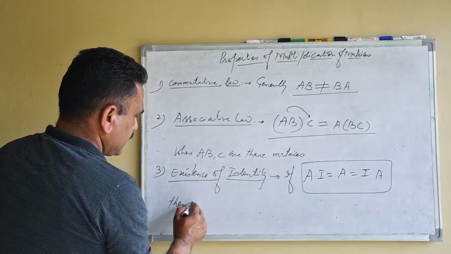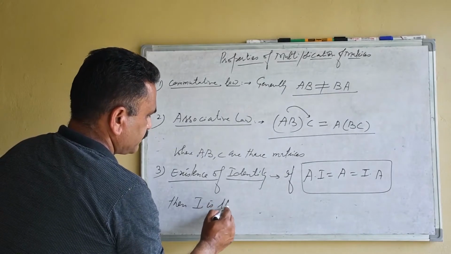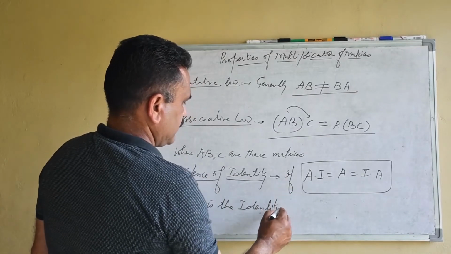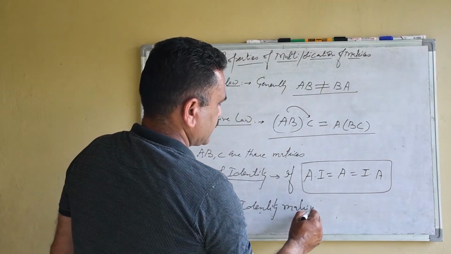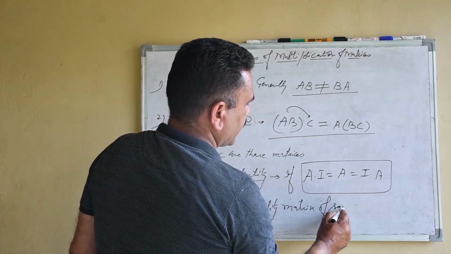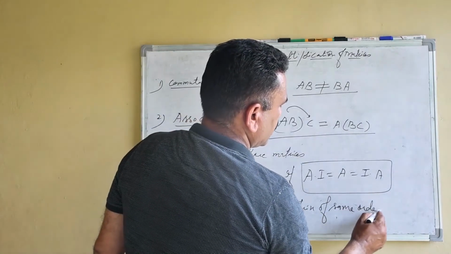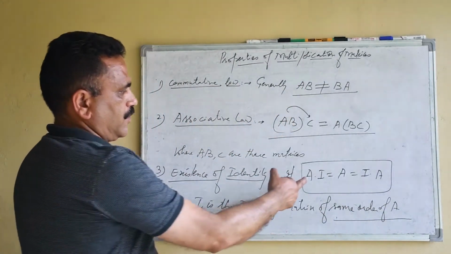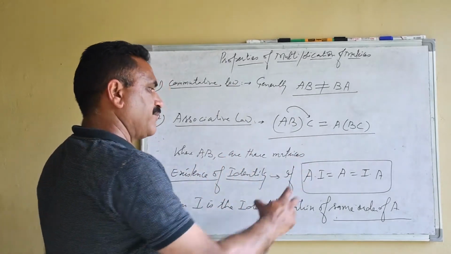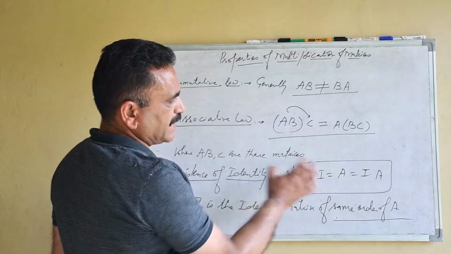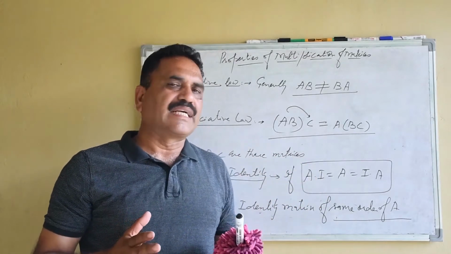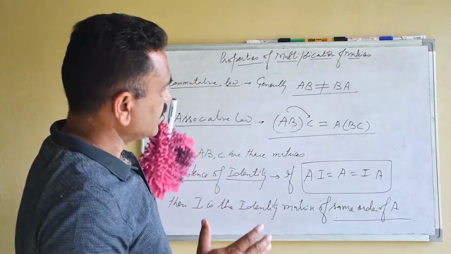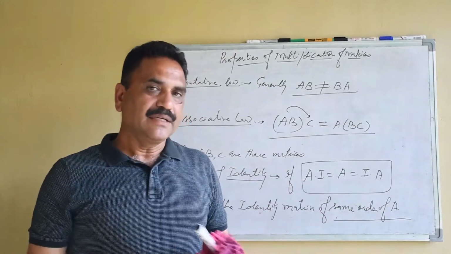Then I is the identity matrix of the same order as A. Suppose we are having a given matrix and we will multiply it with an identity matrix. We know what is an identity matrix? A matrix whose diagonal elements are 1 and non-diagonal elements are 0.